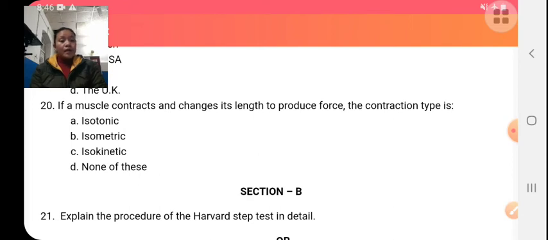In isometric exercise, the length of the muscle remains same. Isokinetic, iso means same, kinetic means motion. In isokinetic, there is same motion in the muscle. So here the question is muscle contracts and changes its length. So the correct answer is option A, isotonic.